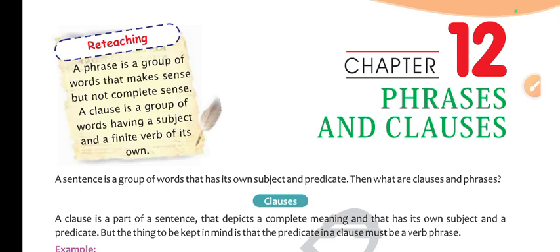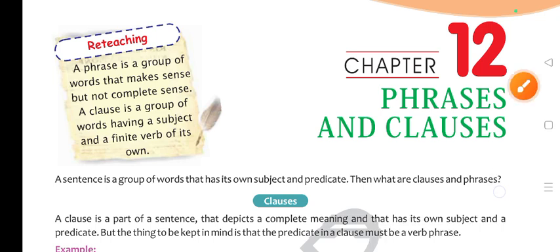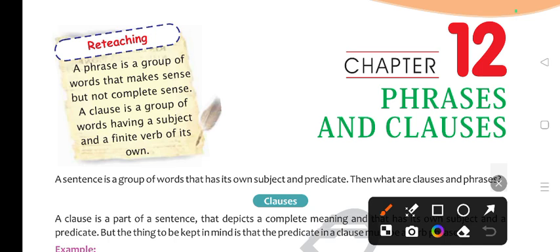Okay, so let's try to understand this in simple words. For example, I said that a phrase is a group of words. Group of words means... so, what is a phrase? I was telling about phrase. A phrase is a group of words.